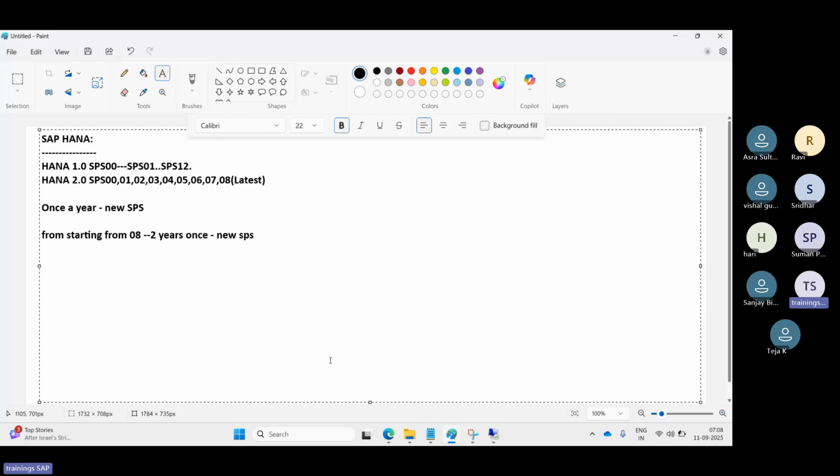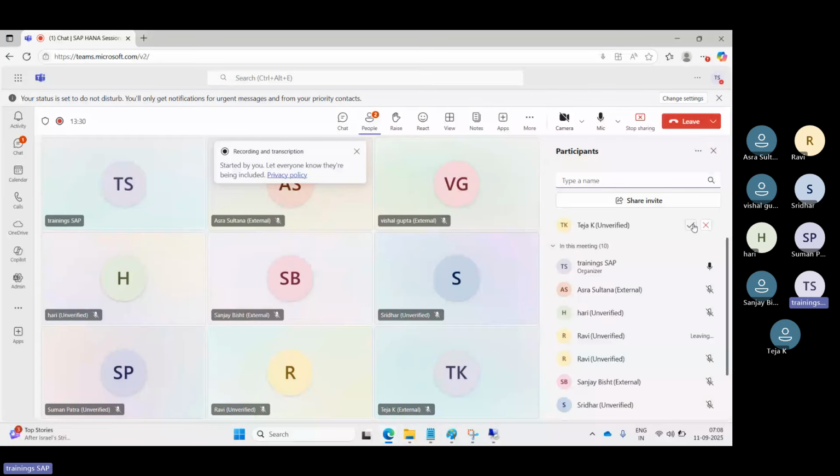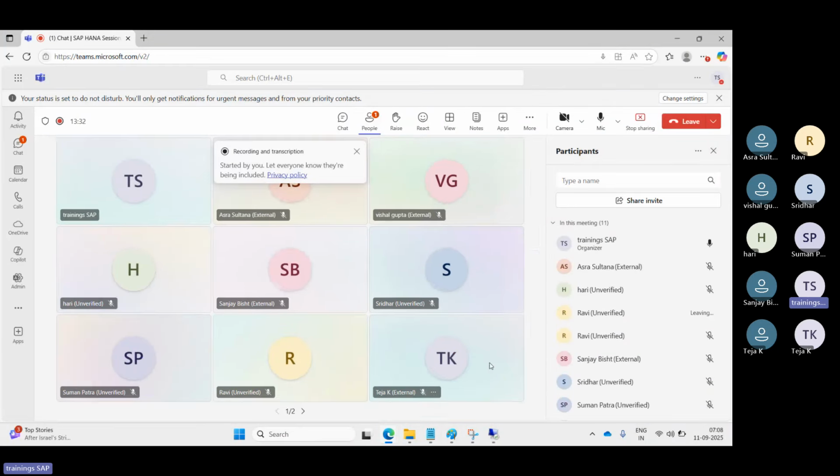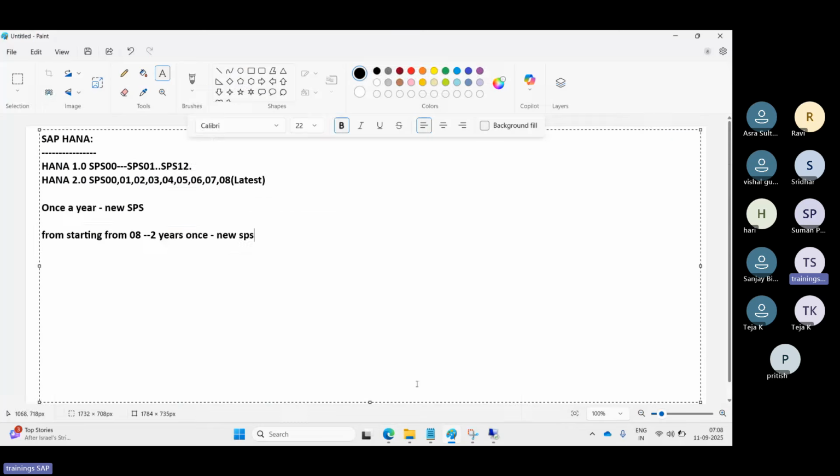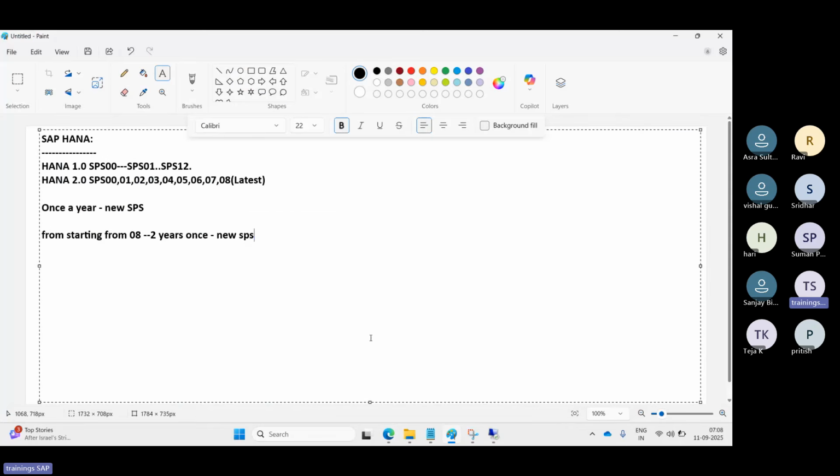That is, for this SP the term is 2 years. So it was released last year, and this year and next year it will be supported, up to 2026 also. Starting this is also supported here. That is the main important thing here.